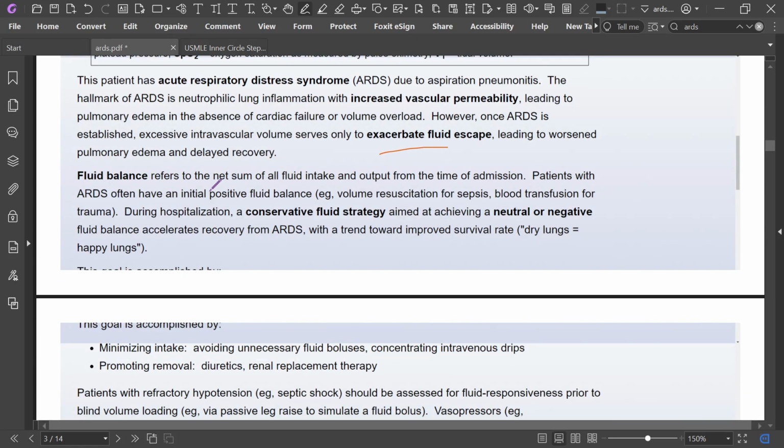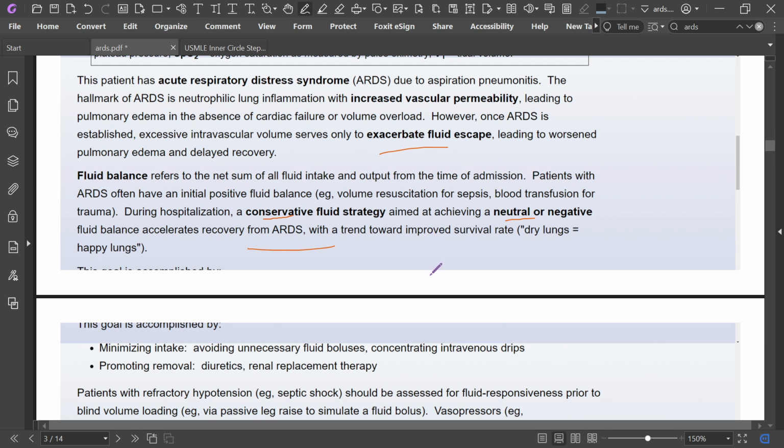Fluid balance refers to the net sum of all fluid intake and output from the time of admission. Patients with ARDS often have an initial positive fluid balance, from volume resuscitation for sepsis or blood transfusion for trauma. During hospitalization, a conservative fluid strategy aimed at achieving a neutral or negative fluid balance accelerates recovery from ARDS, with